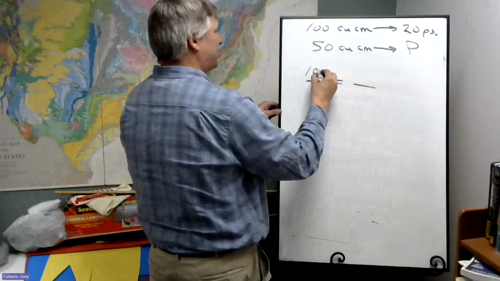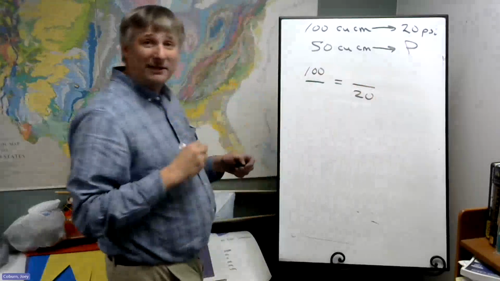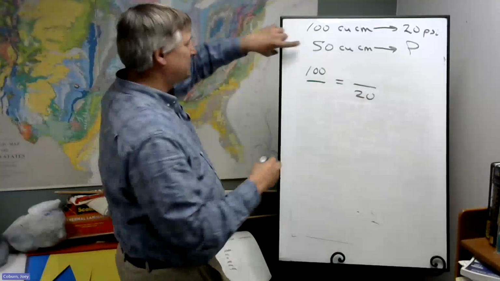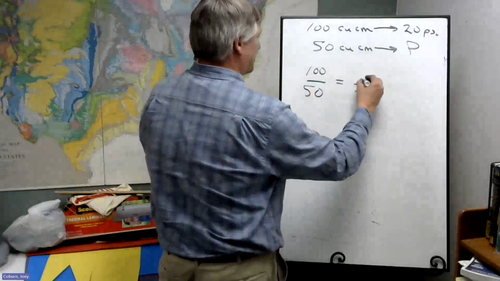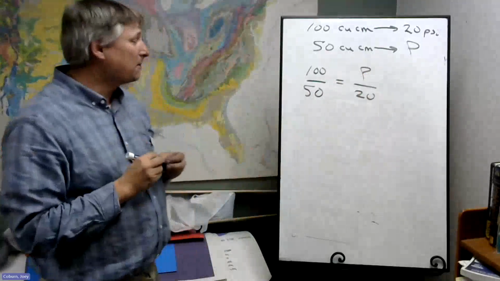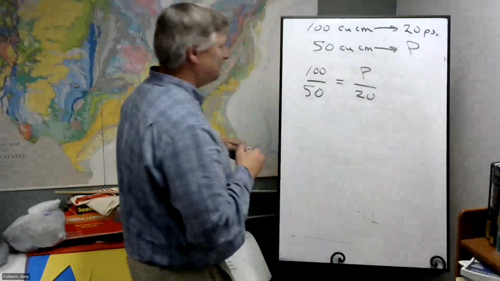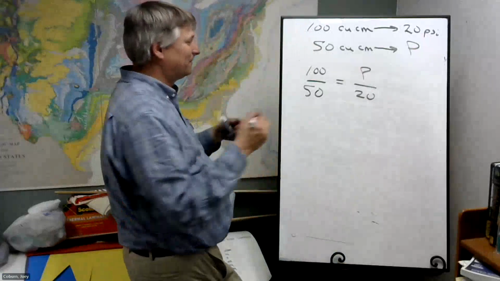We'll put 100 here, 20 here. This is our C2 and our E2, which we don't know. But that's how we set it up.